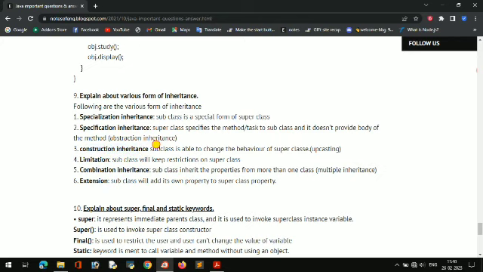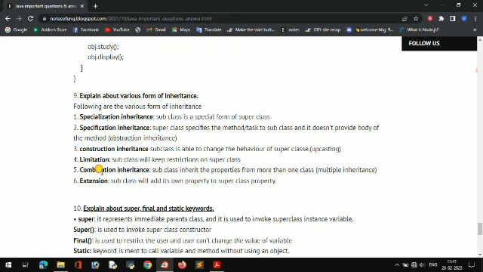Construction inheritance means the subclass is able to change the behavior of the superclass. Means if I write class B extends A, then class B can change the property of class A. That is construction inheritance. Limitation means the subclass will keep a restriction on the superclass.